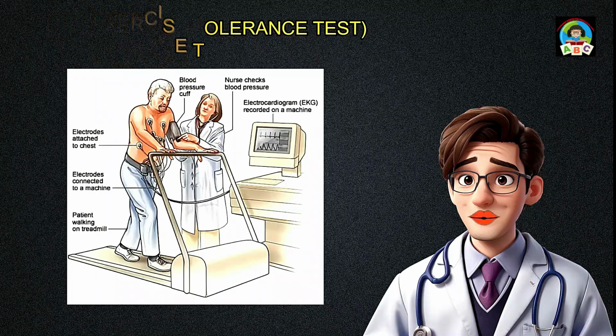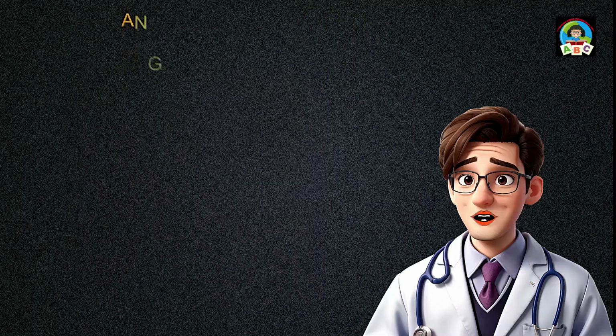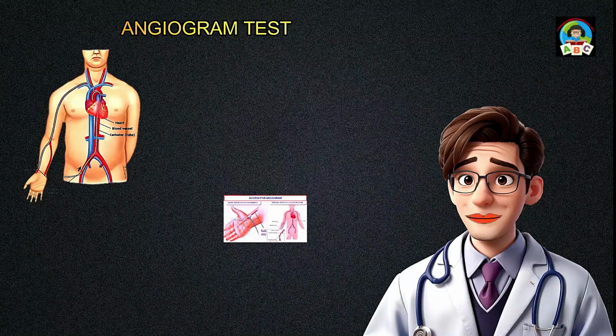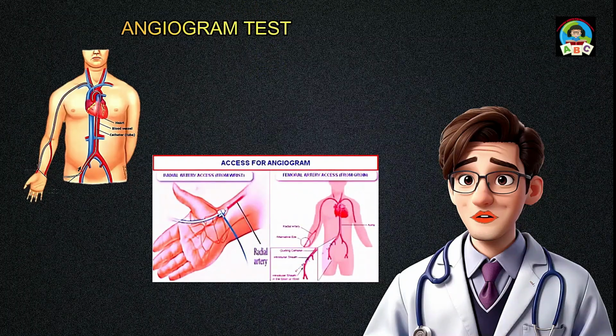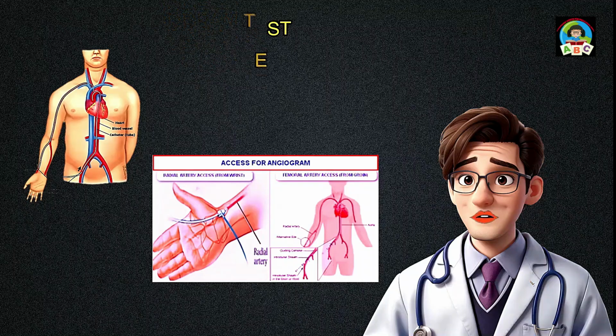Blood tests check for specific markers indicating heart damage or disease. An angiogram is a medical imaging test that uses X-rays to visualize blood vessels. Unlike tests with specific, ideal values, an angiogram provides detailed images to assess blood flow, identify blockages, and guide interventions. It is crucial in diagnosing and treating conditions affecting blood vessels, such as coronary artery disease. The interpretation is done by specialists, often interventional cardiologists, to plan and execute procedures like angioplasty or stent placement.